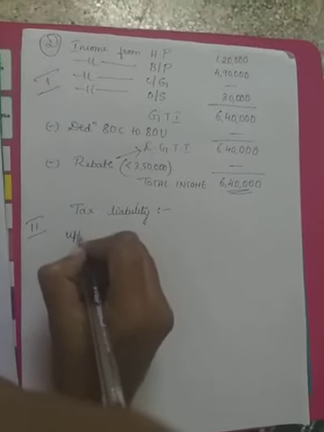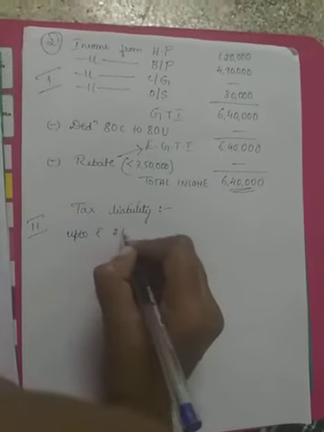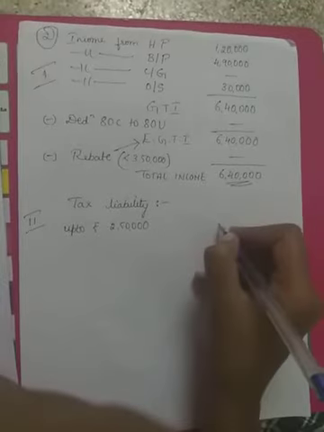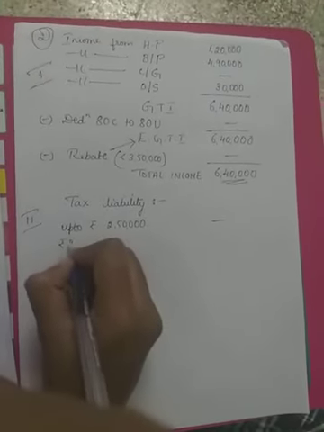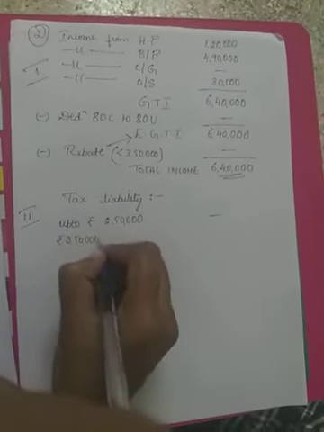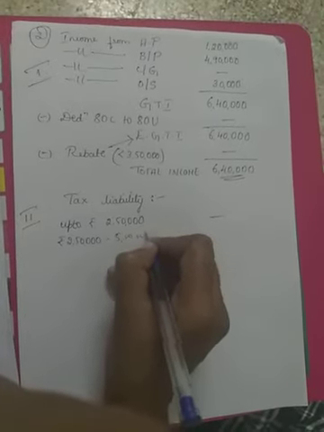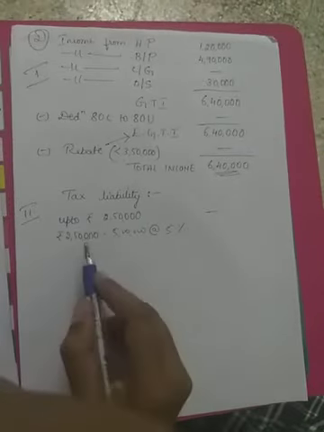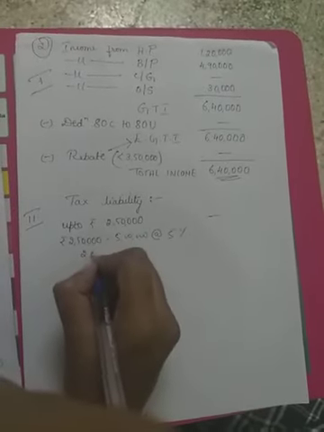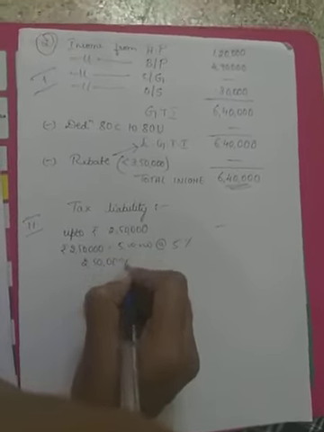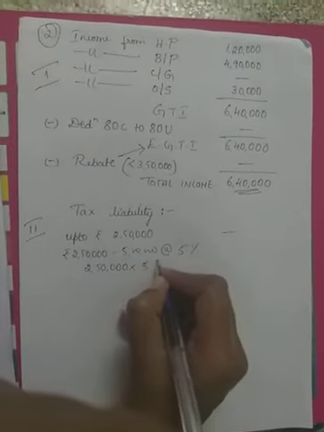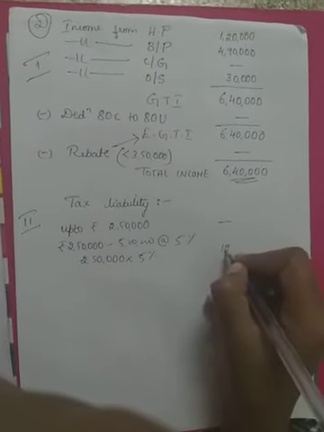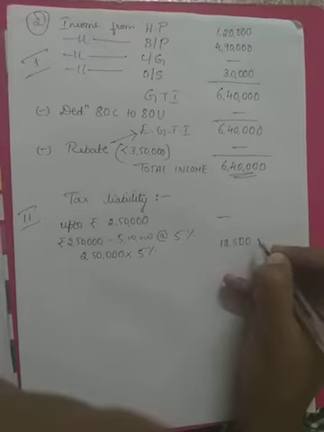That is up to rupees 2,50,000 completely nil. Next, rupees 2,50,000 to 5 lakh is calculated at the prescribed percentage of 5%. So take the difference, 2,50,000 into 5%, around 12,500 will be the amount.